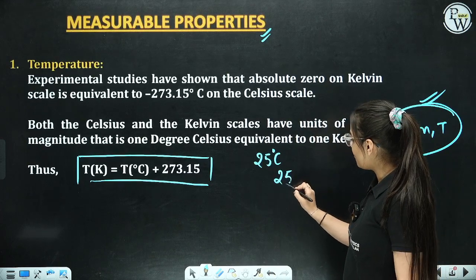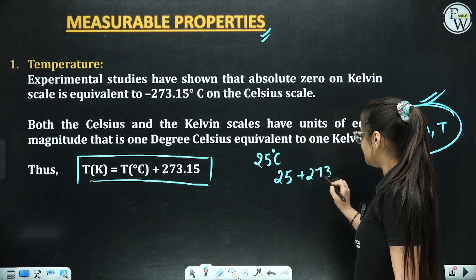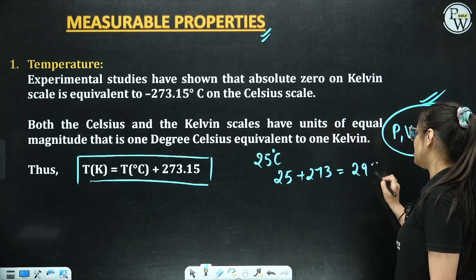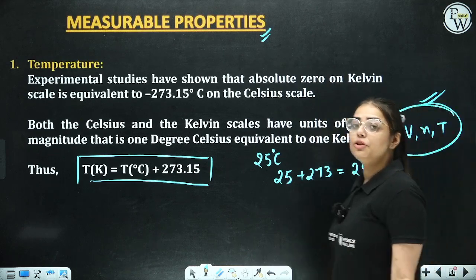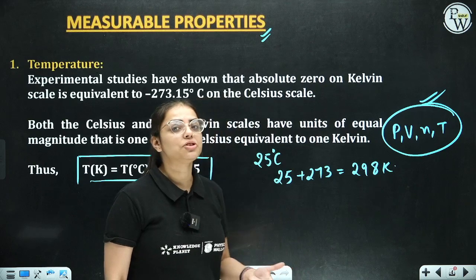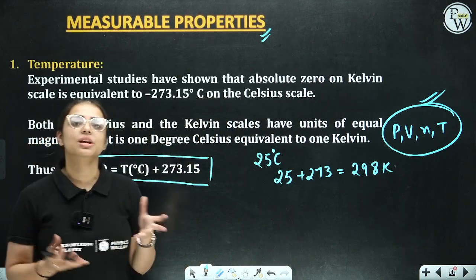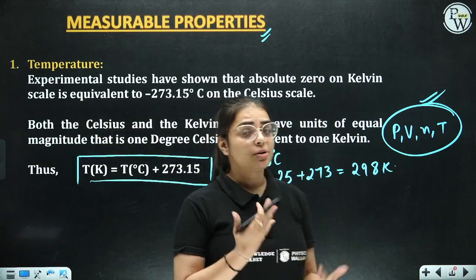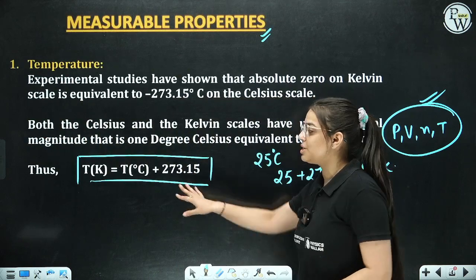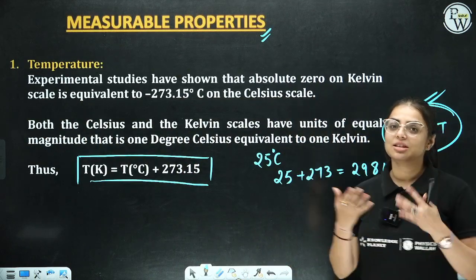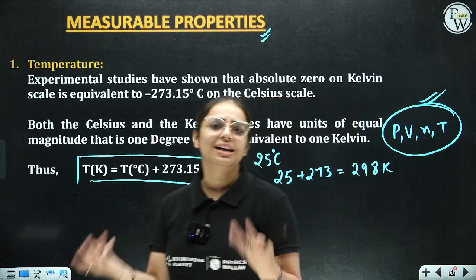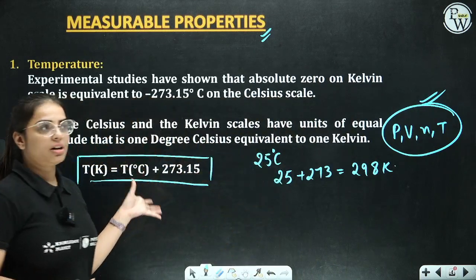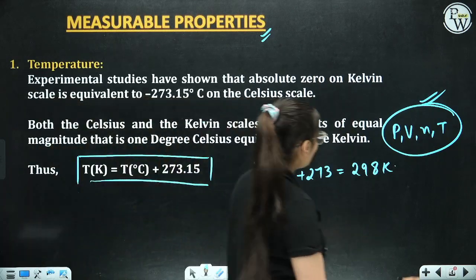You'll add 25 with 273. What are you going to get? You will get 298 Kelvin, right? And if you have to convert Kelvin into Celsius, that means you have to subtract 273 from it. If you have to calculate the approximate value, students, you can go with 273.15. But yes, in general, we add 273 directly, right? So this is the conversion that you should always know.